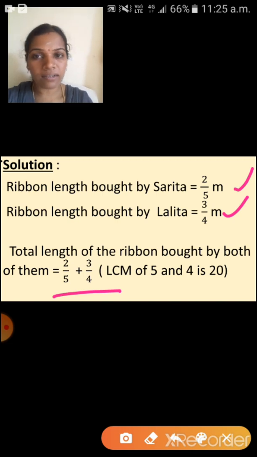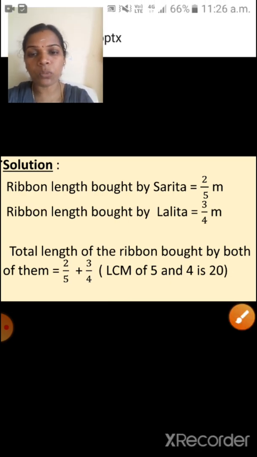So this is an unlike fraction. We have to add, but we got what? Unlike fractions. So we have to, yes, convert into like fractions. For that we have to find the LCM. LCM of 5 and 4. So the LCM of 5 and 4 is what? 20. The least common multiple of 5 and 4 is 20. Okay, that I already told.